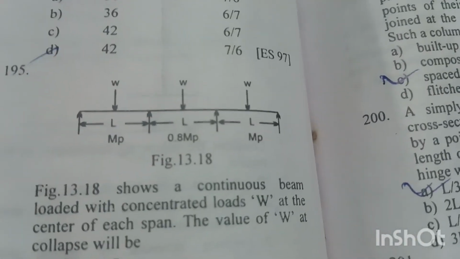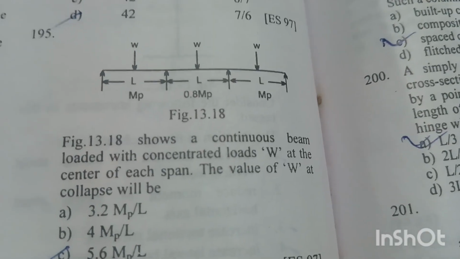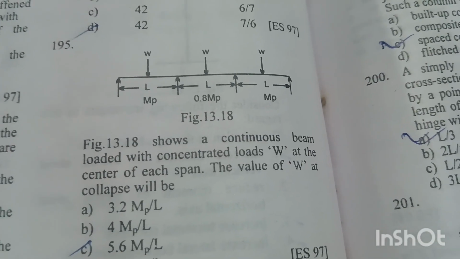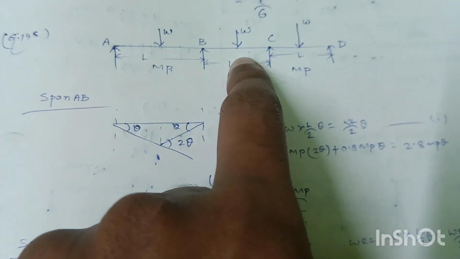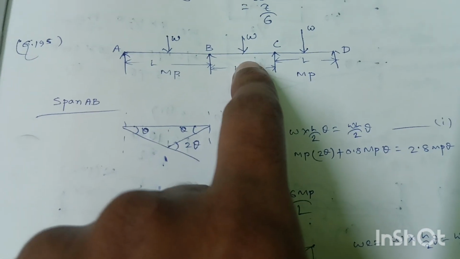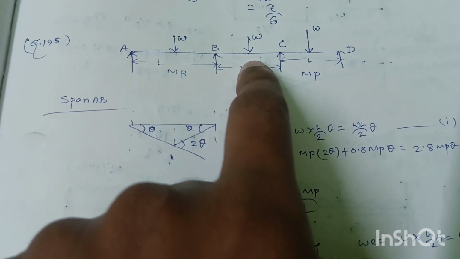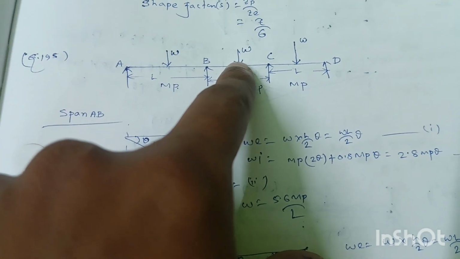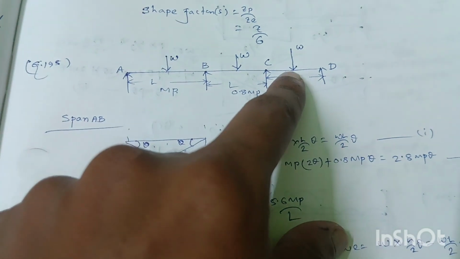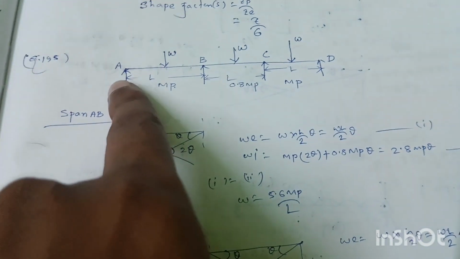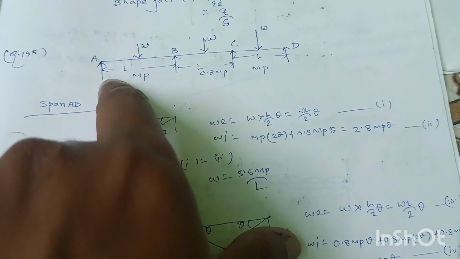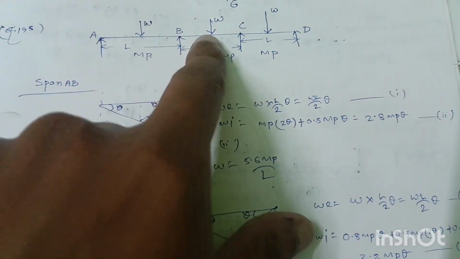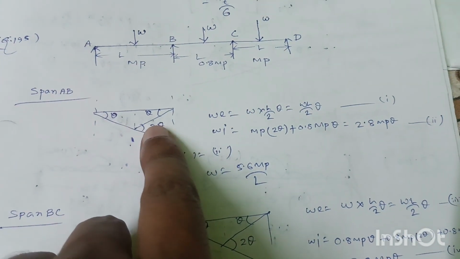Question number 195. Figure 13.18 shows a continuous beam loaded with a concentrated load W at the center of each span. The value of W at the collapse will be. For this continuous beam, first we have to select where the plastic hinges will occur. The plastic hinges will occur here, here, here, here, here. The plastic hinge will not form at A and at D, as these two supports A and D cannot take moment. Okay, so for span AB, the collapse diagram is here.